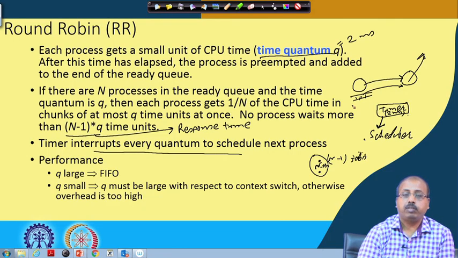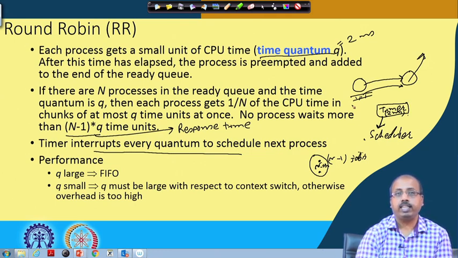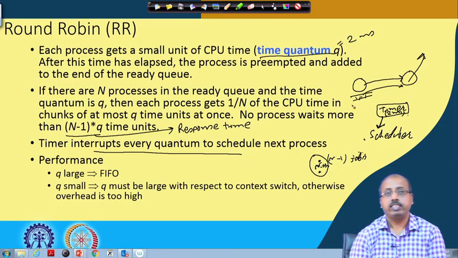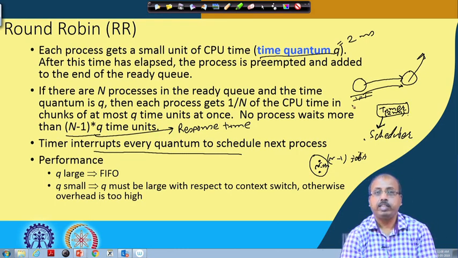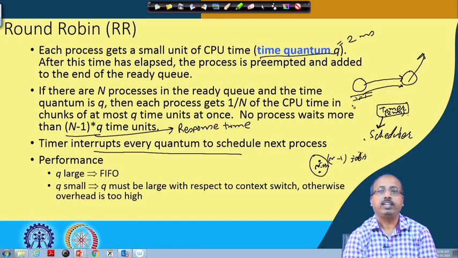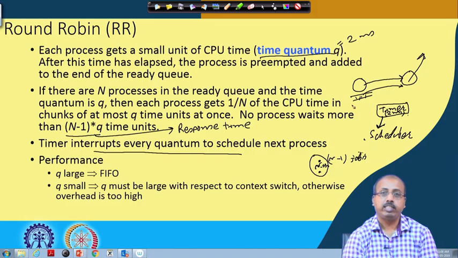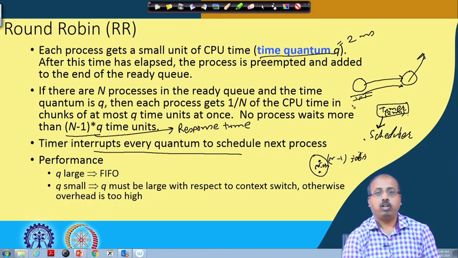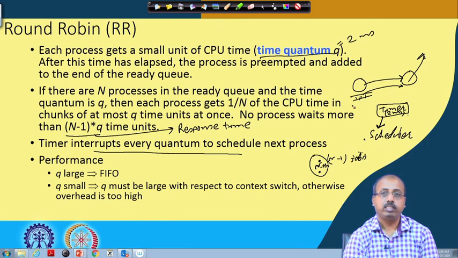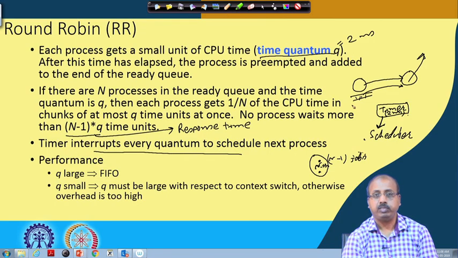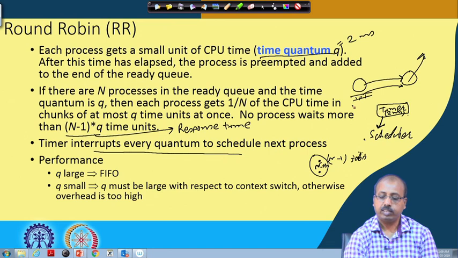Now, it is not mandatory that the process will use its entire time quantum. It may so happen that the process is a highly IO bound job. Though it is given 2 milliseconds, after executing for 1 millisecond it finds that it needs to do some IO operation, so it just comes out of the CPU. In that case also the scheduler is invoked, because before the timer expires the job gives control back to the scheduler. Then the next job gets the chance to execute. Whenever a job is selected by the scheduler, the timer is started for 2 milliseconds, and that way it continues.